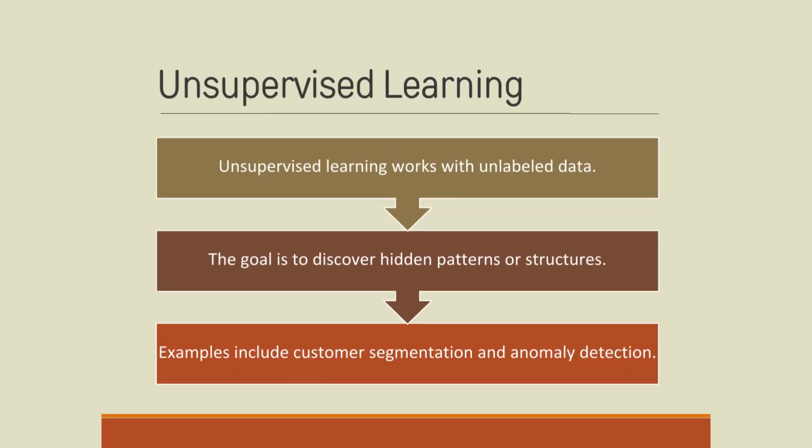Unsupervised learning. Unsupervised learning works with unlabeled data, where the system does not know the correct output in advance. The goal is to discover hidden patterns or structures in the data. Examples include customer segmentation and anomaly detection, where insights emerge without predefined categories.